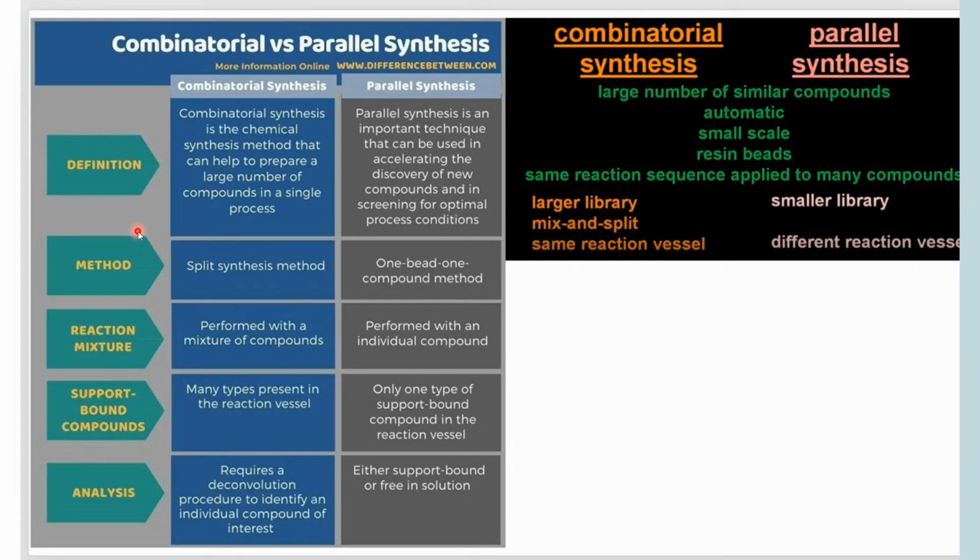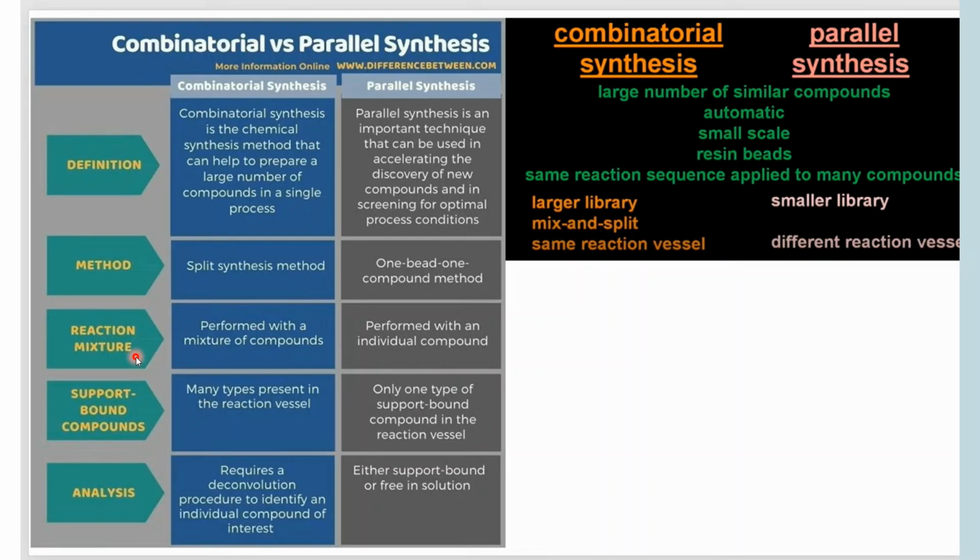First of all, we will be talking about combinatorial and parallel synthesis, and then you will be able to answer those questions. So what do you mean by combinatorial synthesis and parallel synthesis? As the name suggests, combinatorial synthesis is a chemical synthesis method that can help to prepare a large number of compounds in a single process. The method is split synthesis.